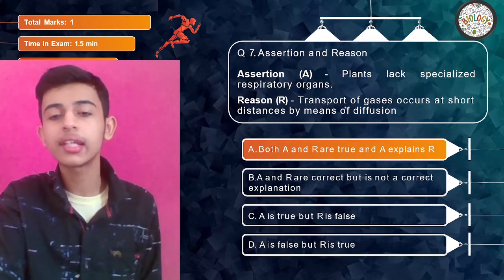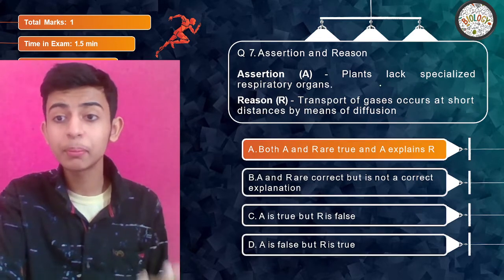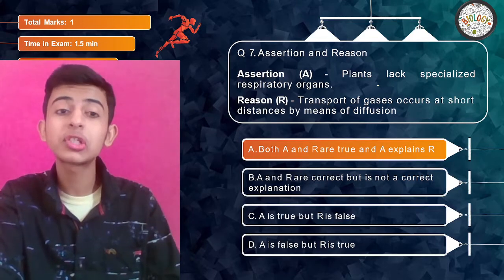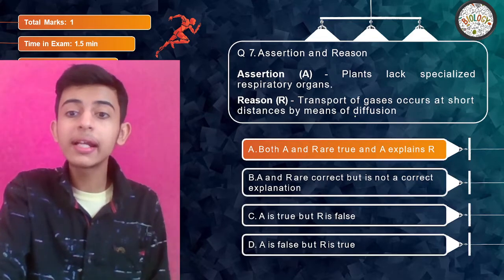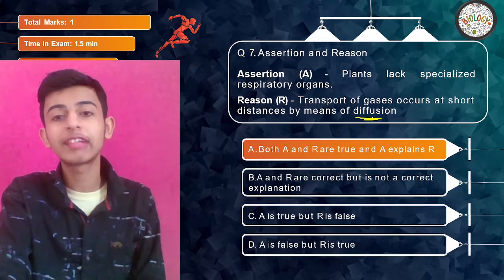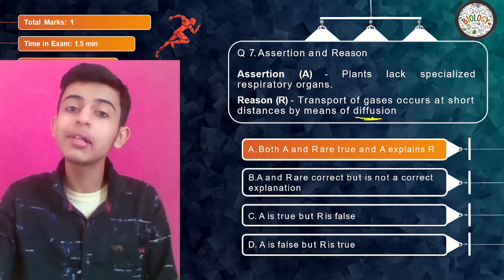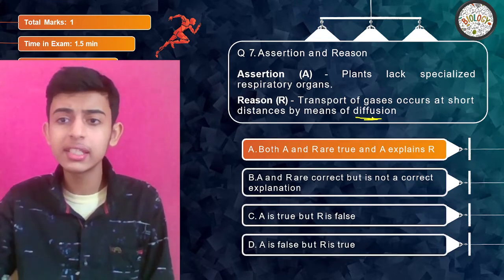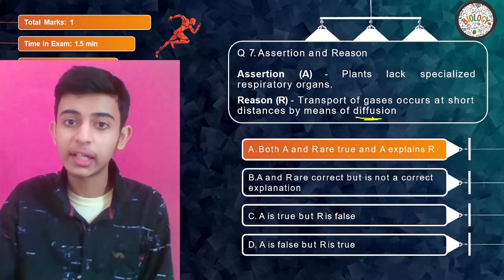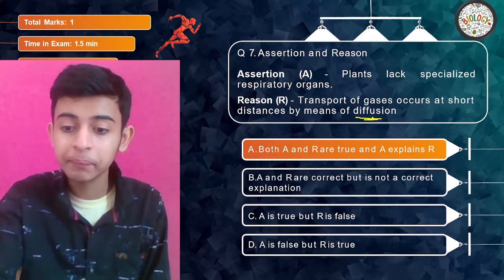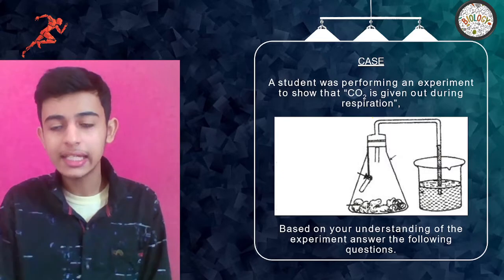Definitely both assertion and reason are true, and reason is the correct explanation, because plants are definitely going to lack specialized organs for respiration, since by means of diffusion, transport of gases at shorter distances is able to take place. They don't need specialized organs like alveoli, like trachea that humans have. Right, everyone? Okay, now let's have a case study based question.